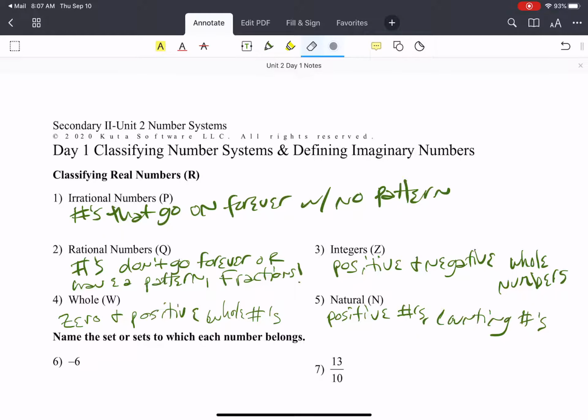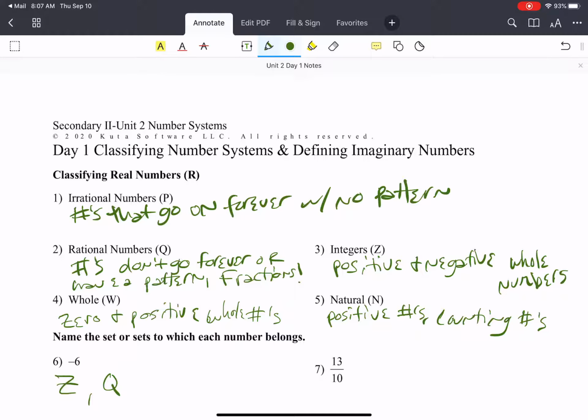So -6, tell me a number set that one goes with. Integers. Is there any other one it's a part of? Rational. Because it still counts as a fraction if it's a whole number. What's the denominator on a whole number? What is it, guys? It's 1. If I can't see the denominator, it's always 1. Yeah, I just like to put the shorthands because I get lazy when I write them. Put a line through it.